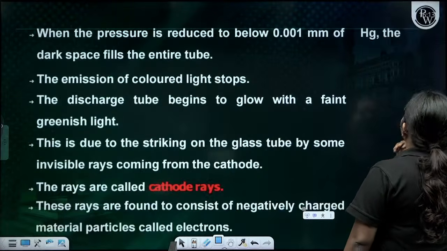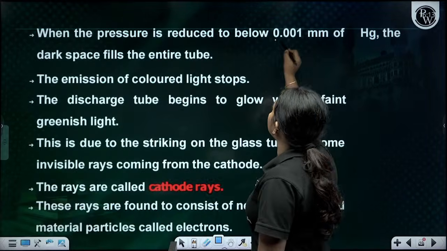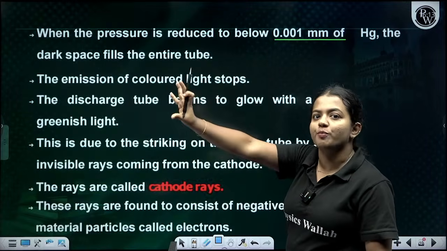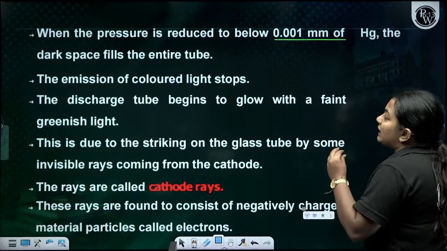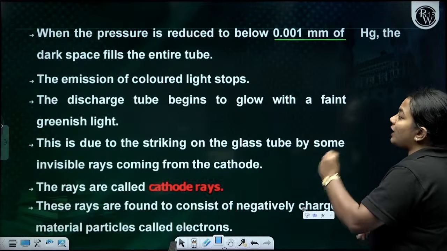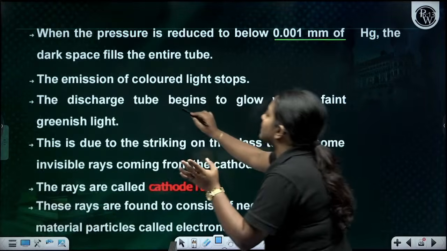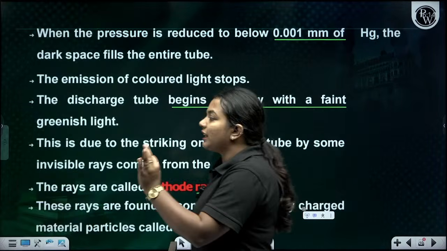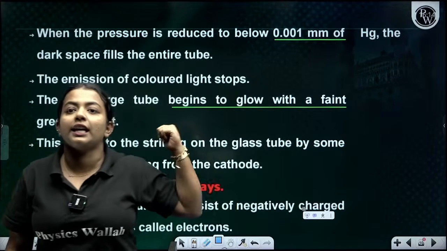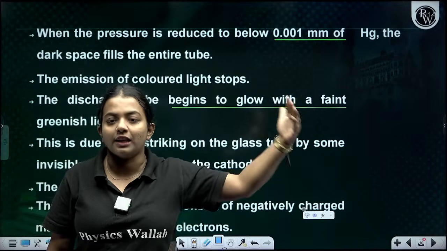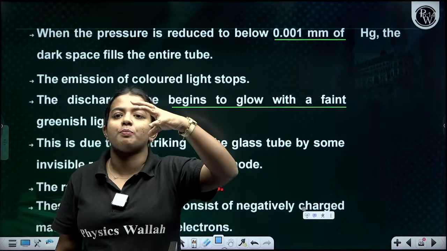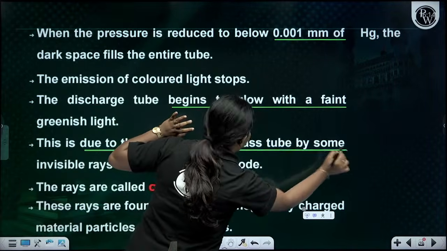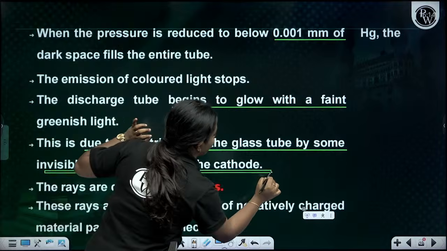Okay. So as I told you, when the pressure is reduced to 0.01, that is approximately equal to 10 raised to minus 3 to 10 raised to minus 4, what happens? The emission of colored light stops, and the discharge tube starts to glow with a faint greenish light. And where is this greenish light actually coming from, children? It is coming from the cathode. Why was that greenish light there? It is due to the striking of the glass tube by some invisible rays coming from the cathode.